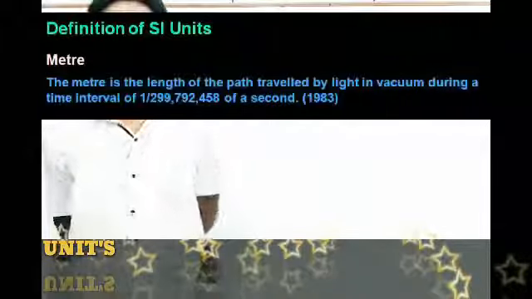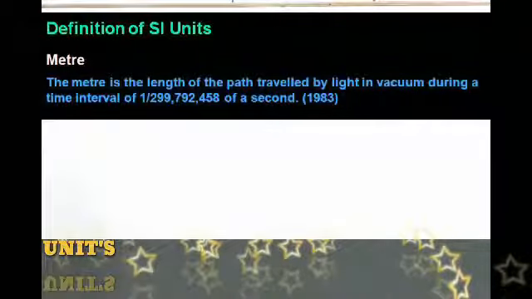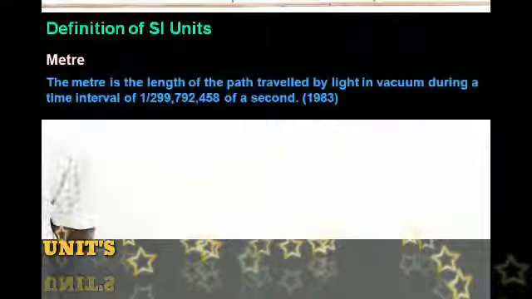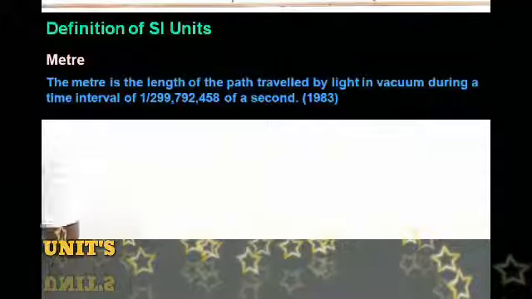You can see the definition of the meter: the meter is the length of the path traveled by light in vacuum during a time interval of 1/299,792,458 of a second. This definition was given in 1983.